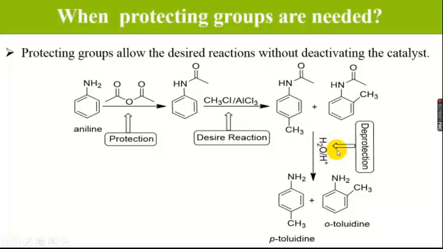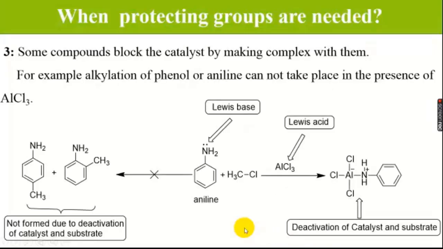And after deprotection by using acid hydrolysis, we will get our required product, ortho-toluidine or para-toluidine. While without any protecting group, as seen in the last slide, we will not be able to synthesize ortho or para, due to the deactivation of our required catalyst.